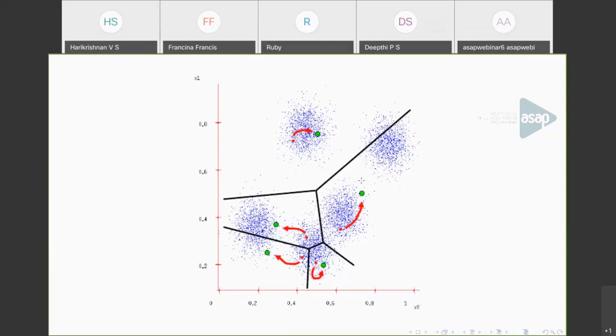Now you have to again calculate the distance of each data point to these new centroids. Perform this, you will get a different partition. After you get a different partition, again calculate the mean of the data points belonging to each cluster and the new centroid.